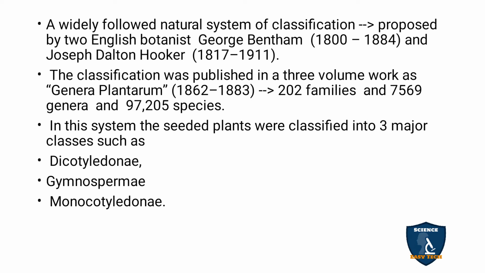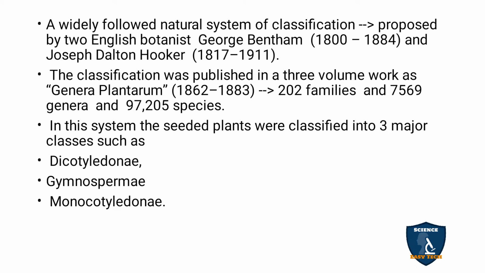The classification was published in 3 volumes as the work Genera Plantarum, from 1862 to 1883. In this book, they described about 202 families, 7,569 genera and 97,205 species.